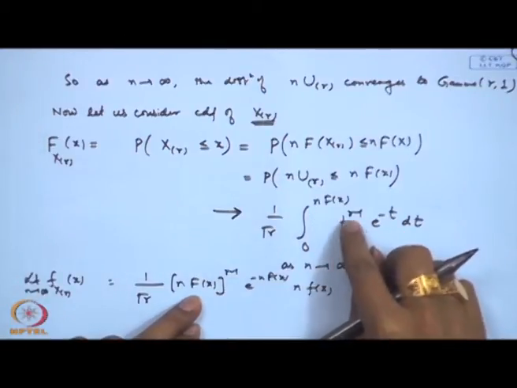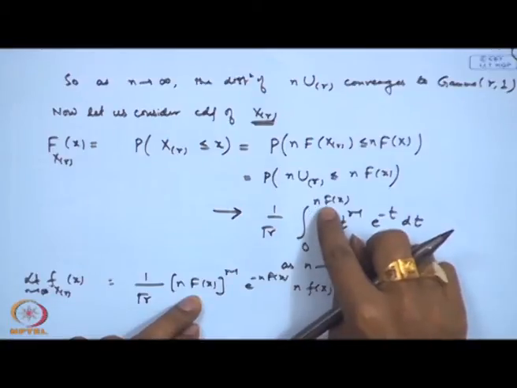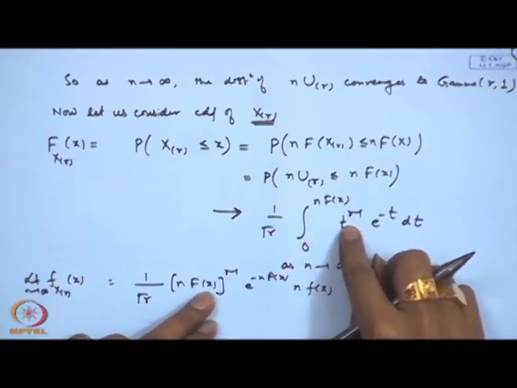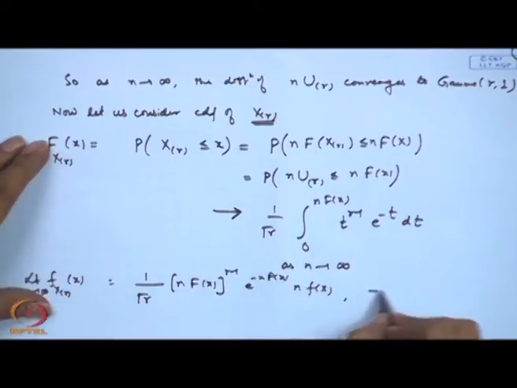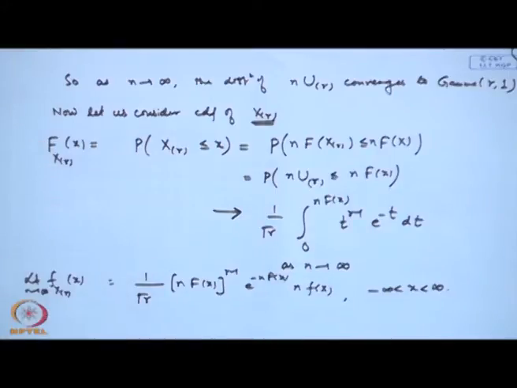The derivative of this is becoming n f x, and here n F x to the power r minus 1 e to the power minus n F x. So, we are able to obtain the general form of the limiting probability density function of the rth order statistics here.